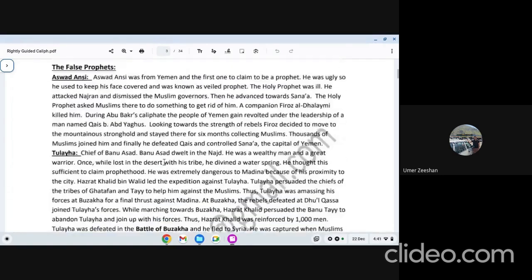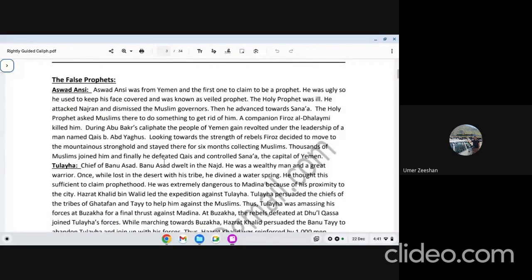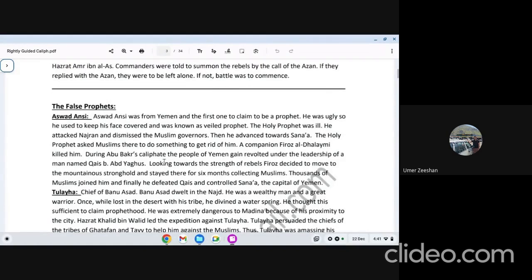But we will discuss one very important topic on which a 10-mark question alone is asked, that is false prophets. We know the Prophet ﷺ himself in his life prophesied that after my death, there will be people who will claim to be a prophet. And of course, people kept claiming to be a prophet. We are talking about the false prophets who claimed at a time close to the Prophet's death, immediately after his death or before his death. We will talk about them.